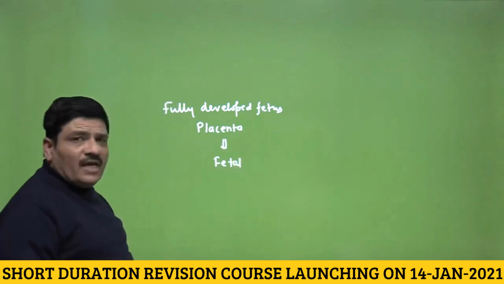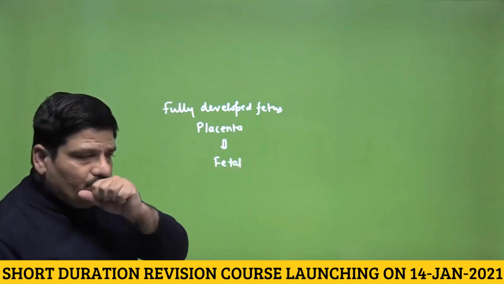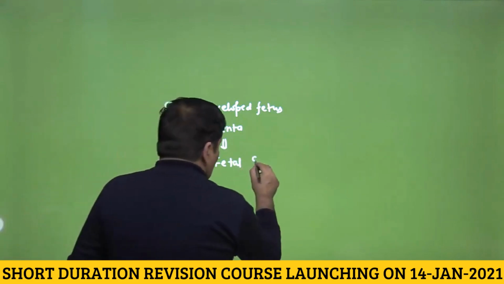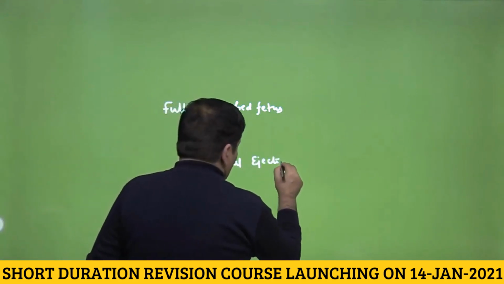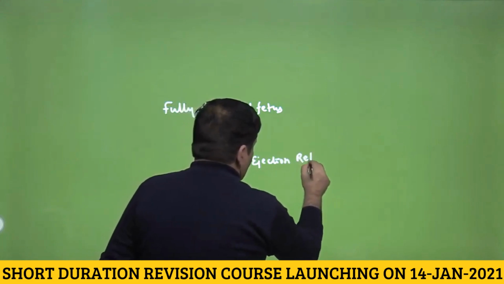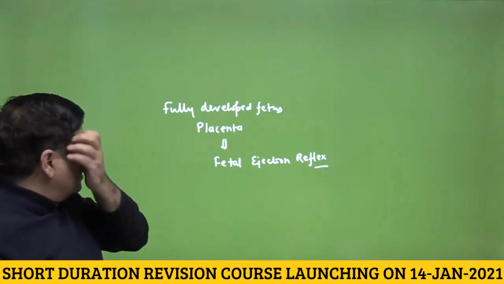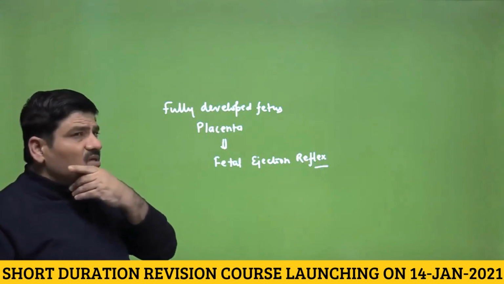So this is a neuroendocrine mechanism that leads to the birth of the child, or the parturition. It is initiated by a fully developed fetus and placenta. This question has been asked many times, so please try to remember this.